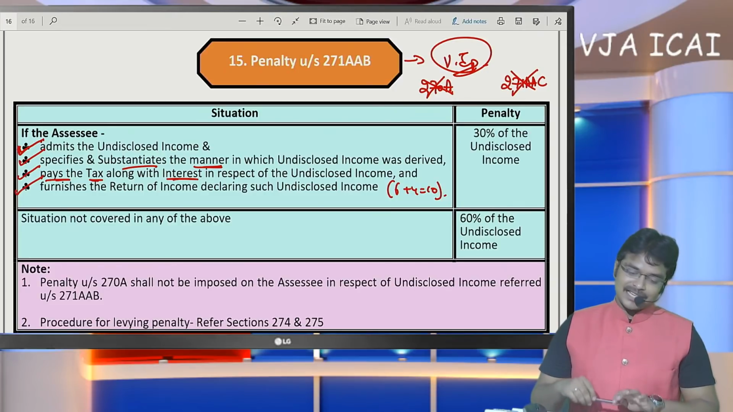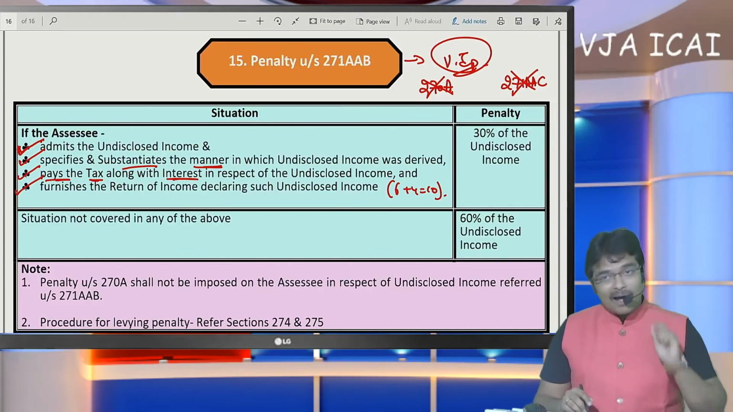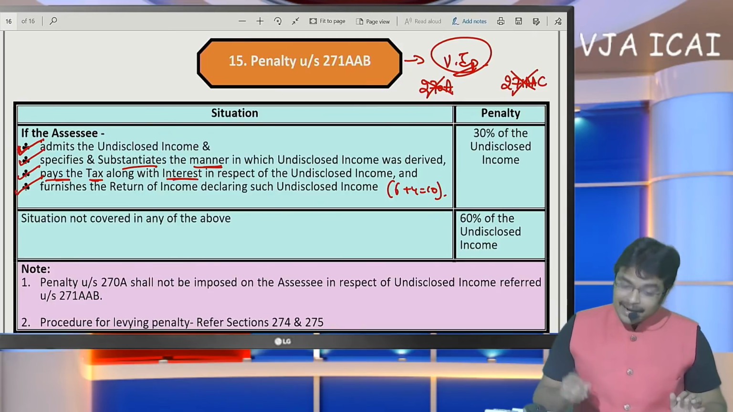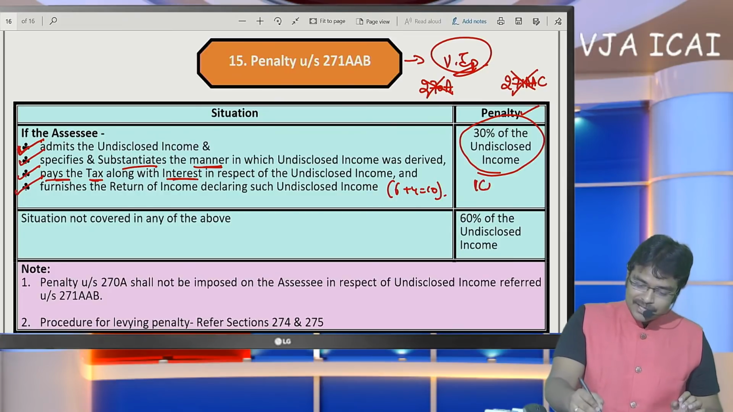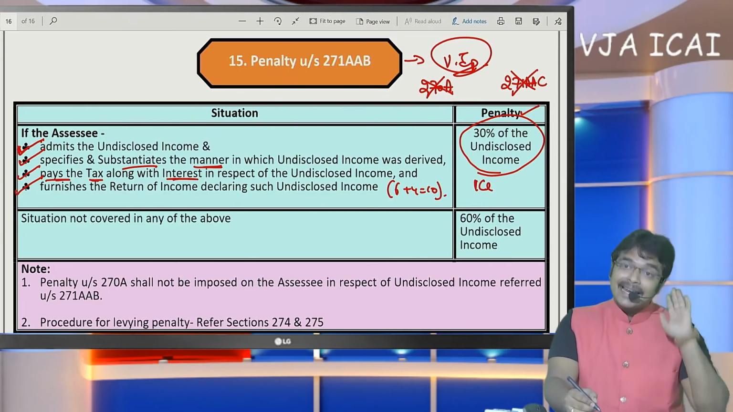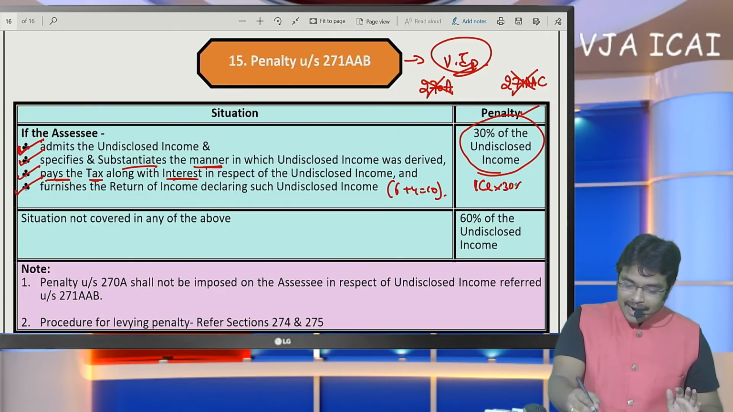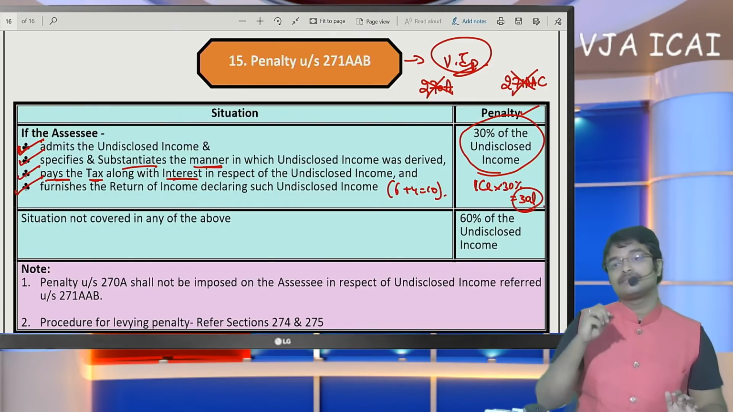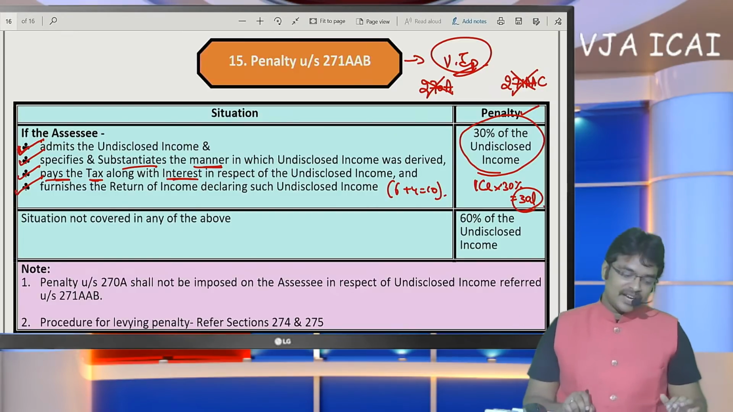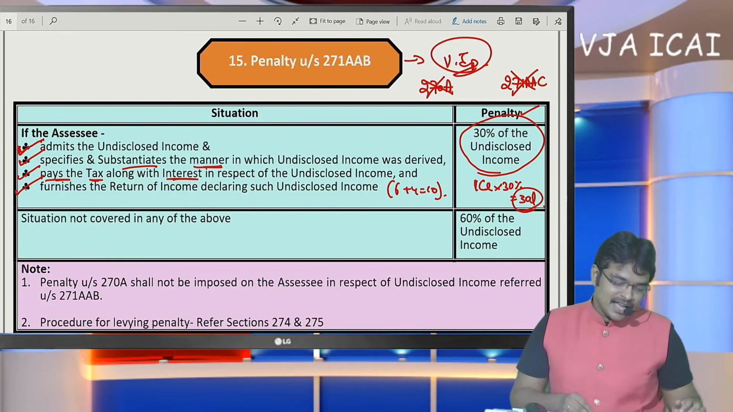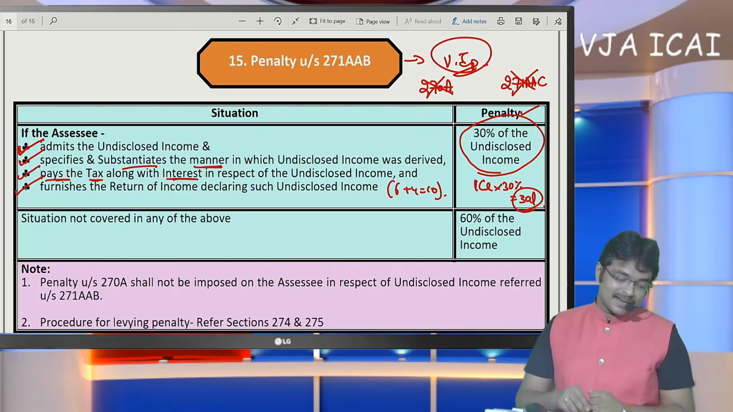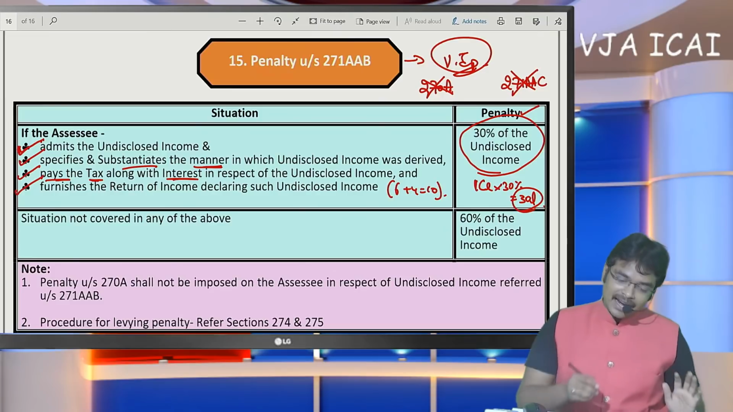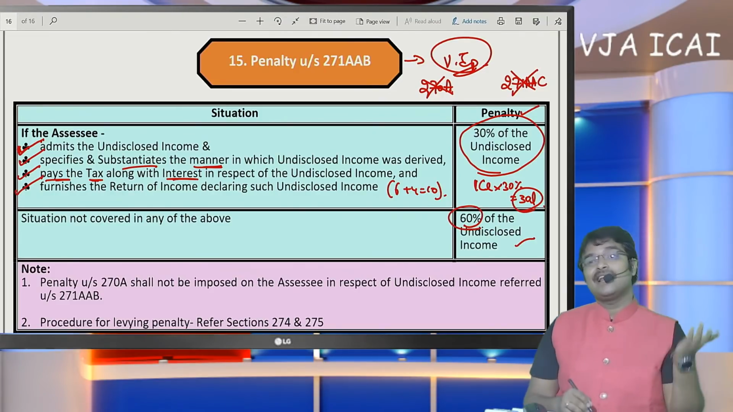If all these four conditions are satisfied, say cumulative conditions, all four must be satisfied, then 30% of income shall be levied as penalty. If 1 crore of income is violated, that's not the tax amount, income of 1 crore, a penalty of 30 lakhs will be levied. So if the SSC furnishes the return of income declaring such undisclosed income, and all these conditions are satisfied, then 30%. When any of these conditions is violated, then 60% of income shall be levied as penalty.